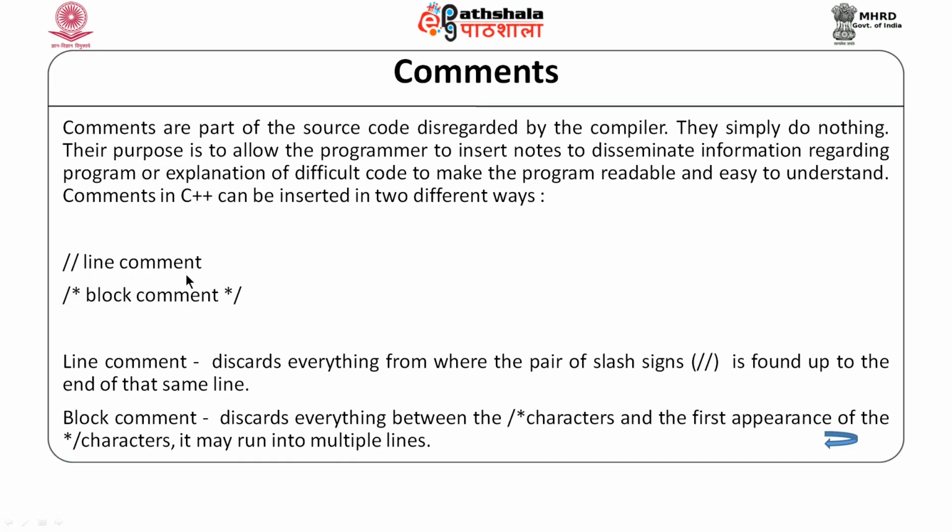Comments in C++ can be a line comment or a block comment. A line comment disregards everything from where the pair of forward slash signs is found up to the end of the same line.